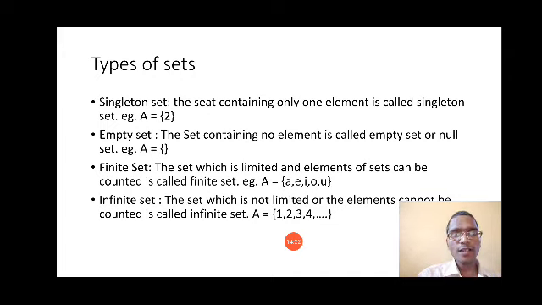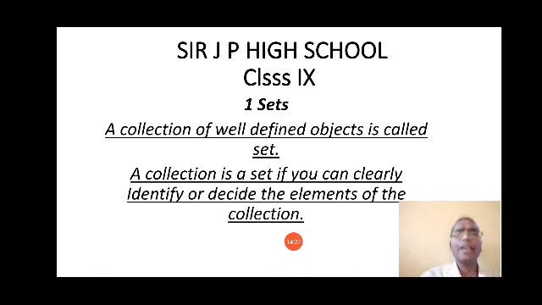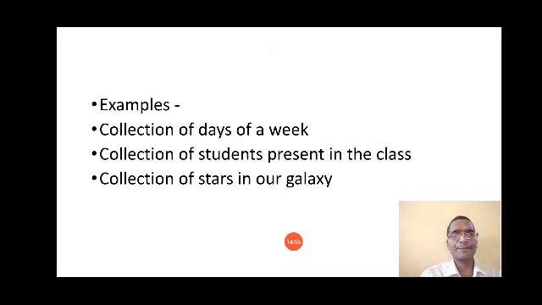Okay, so students, today what we did, first we have seen the definition of a set. So what is a set? A set is a collection of well defined objects. Remember, whenever you can easily identify which elements can be included and which cannot be included, and your collection should be the same as other students' collection, then only your collection will be called a set.